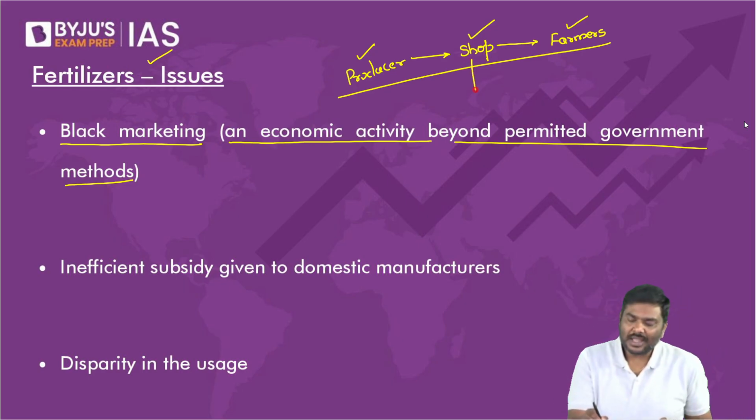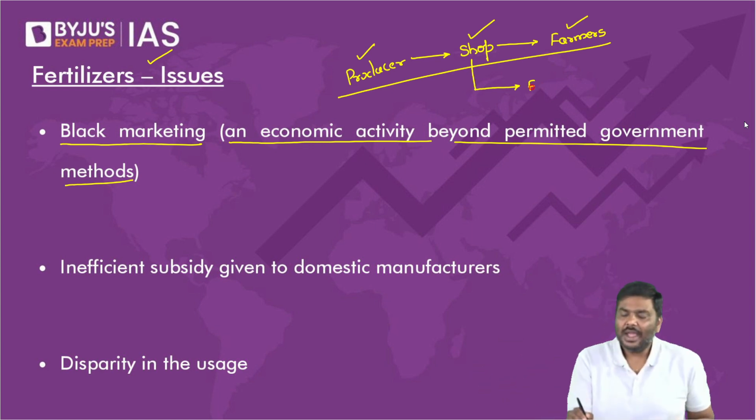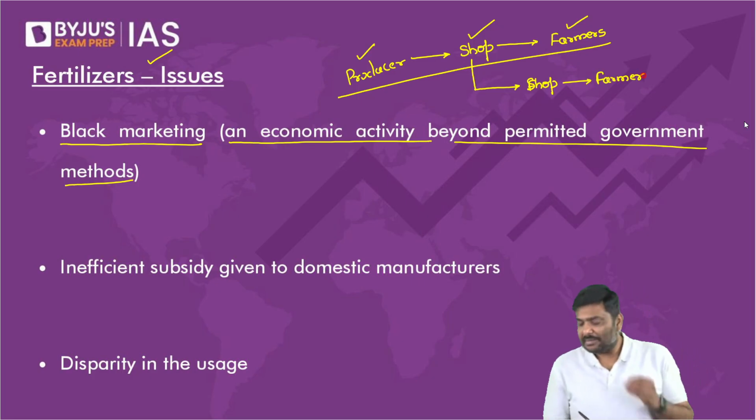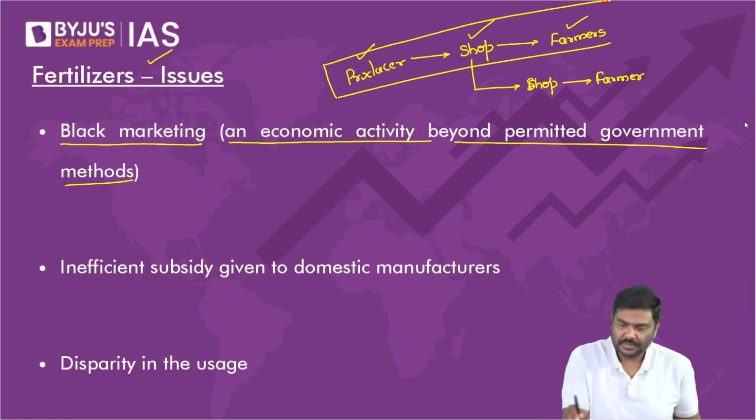Now, what if the shopkeeper, rather than selling it to the farmer, will sell it to their friends, right? Or let's say there is one more shop, they will sell it to them. And from this shop, they will try to sell it to the farmers. Can I call this black marketing? Black market in the sense, government is allowing this process.